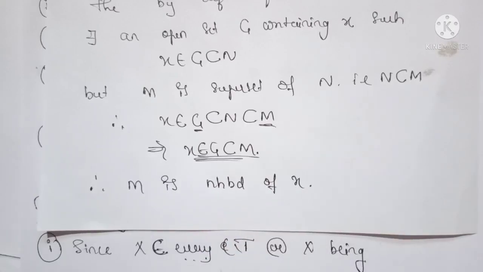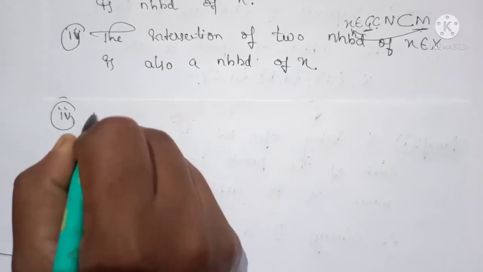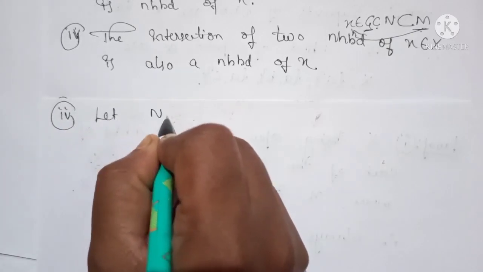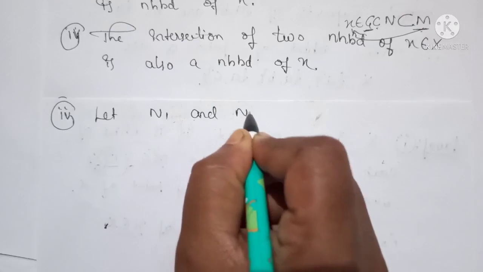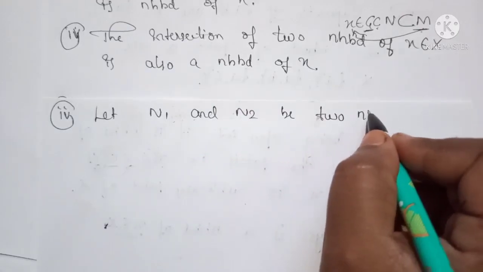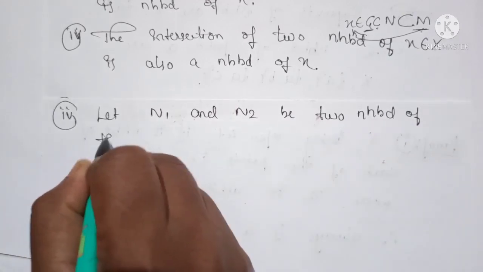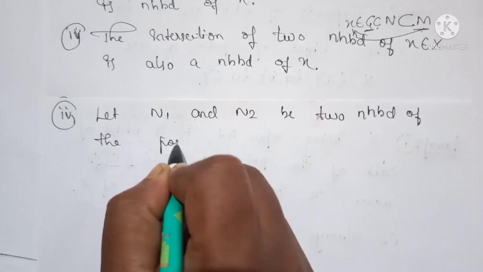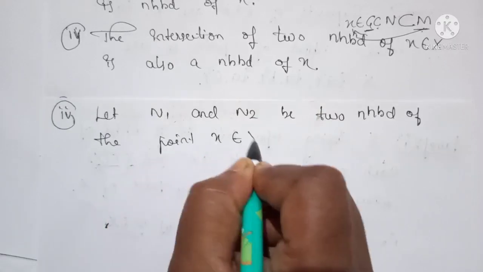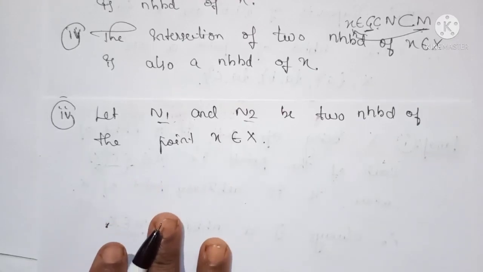For the fourth one, let N1 and N2 be two neighborhoods of the point x belonging to X. Now we shall show that N1 intersection N2 is a neighborhood of x.